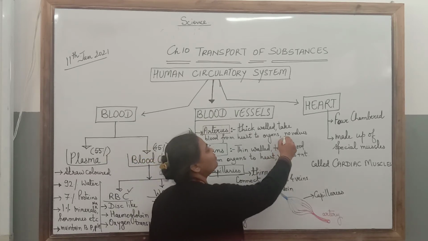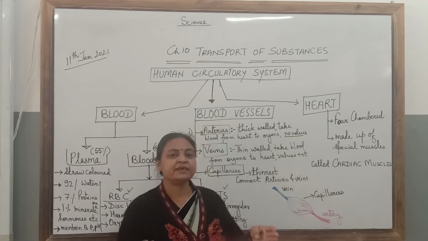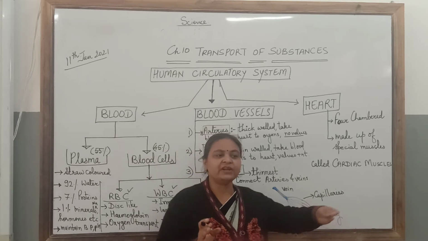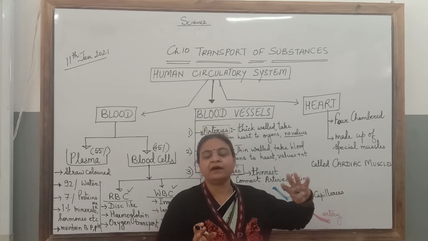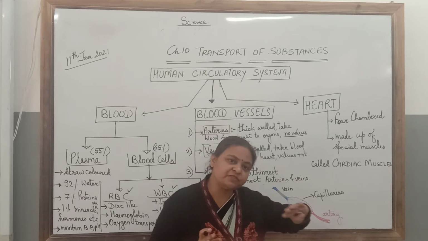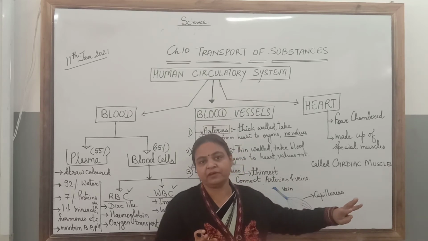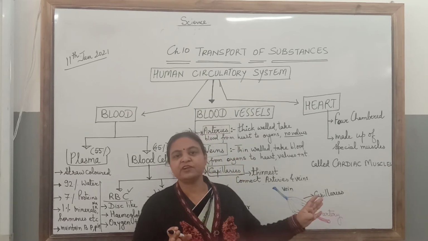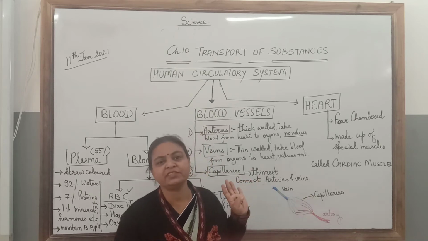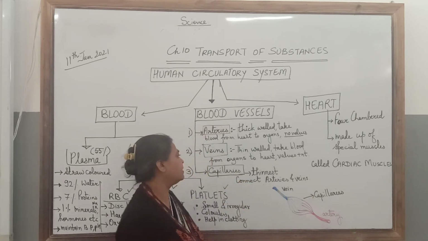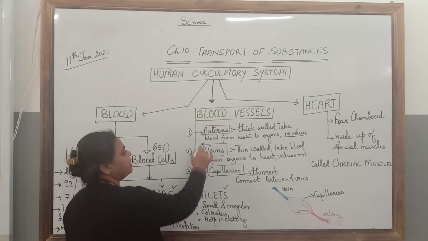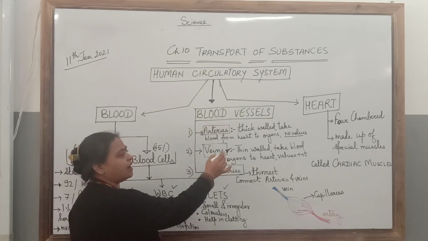And there is no valve. Valve means there is only one direction flow. Because they are coming with pressure, they don't need a valve. Backflow is not possible because the blood is flowing with pressure. Arteries carry blood from heart to organs.